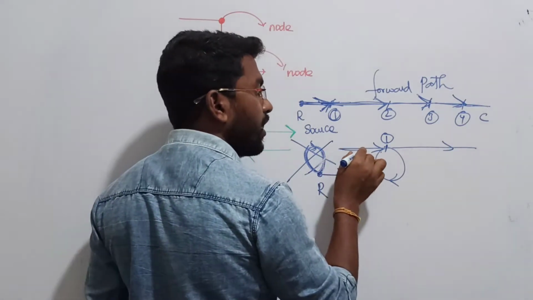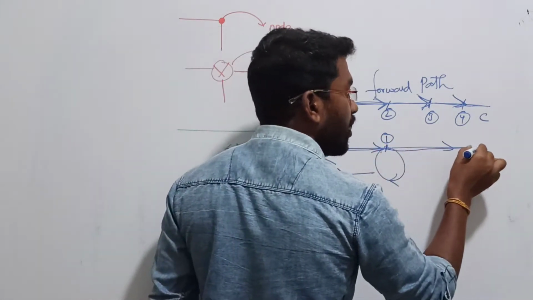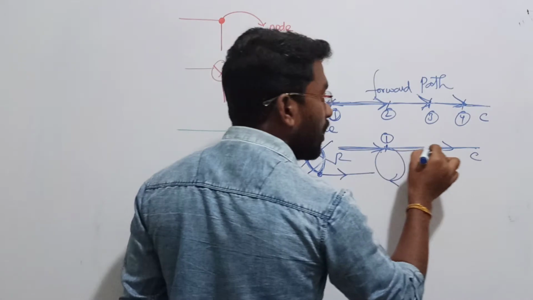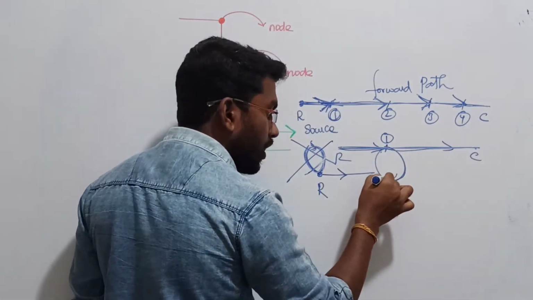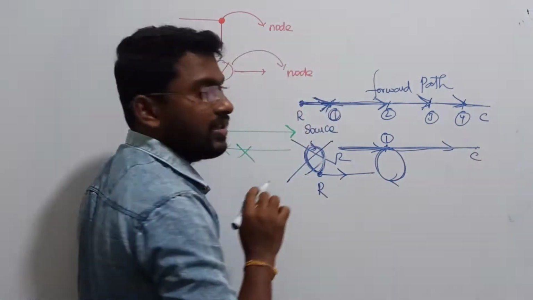Now you can start from here directly. You can cross this node and you can reach your output from input. This is called forward path. But if I go here, you can also go like this, and you can also go like this. But that is not correct.